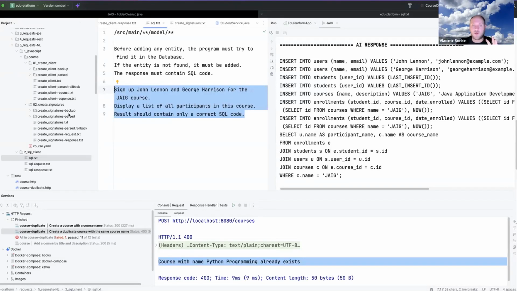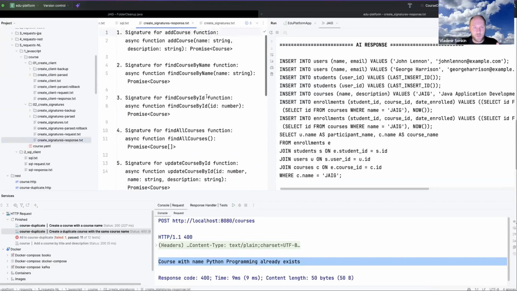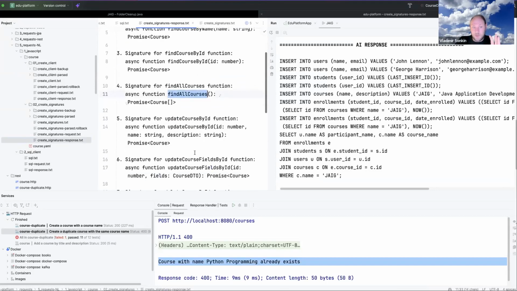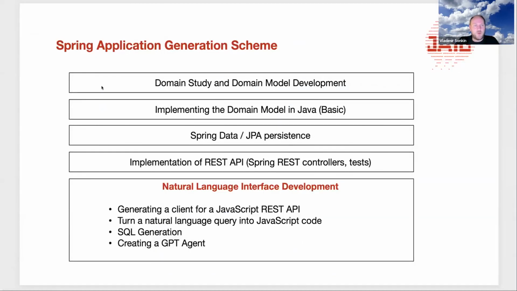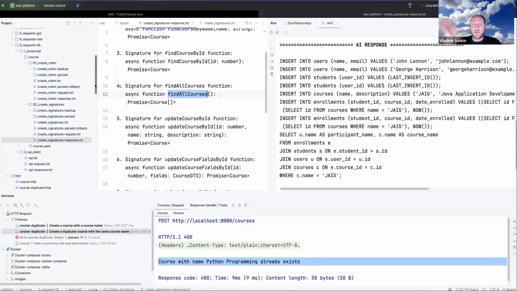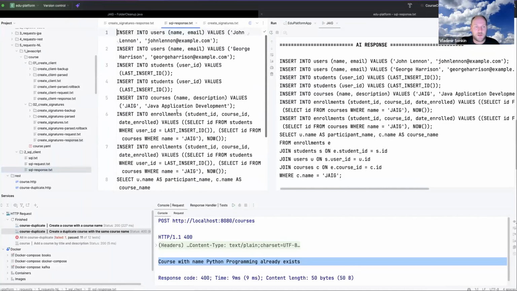This is also applicable even for this interface, because we can just ask, please remove everything from our database, and it will remove everything. But here it is not as dangerous as for SQL. But SQL is very powerful, and you do not even need to create the controllers, services, everything. You can just directly translate natural language to SQL.